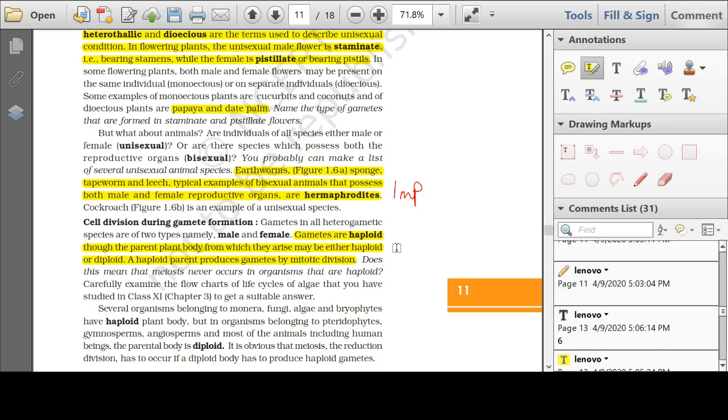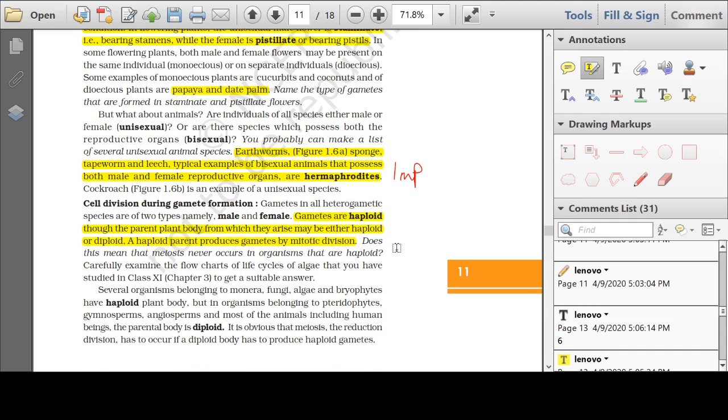A very important question. What are hermaphrodites? Organisms having both the male and the female sexual structures in the same animal. They are called hermaphrodites.